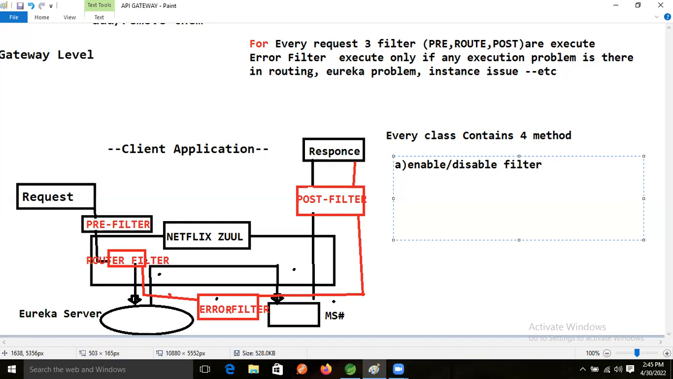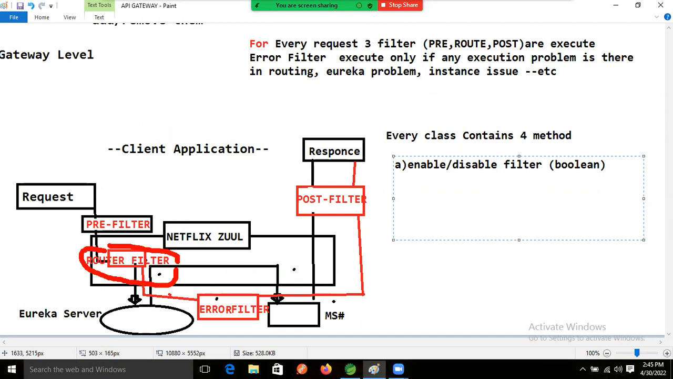Filter, what is that? One method is there, that is what? Boolean. That is the method, but the method return type is what? Boolean type, right? After that, if we want to execute the logic, means logic. So whenever we are talking about the logic, means what? Routing filter, right? We are talking about the routing filter.